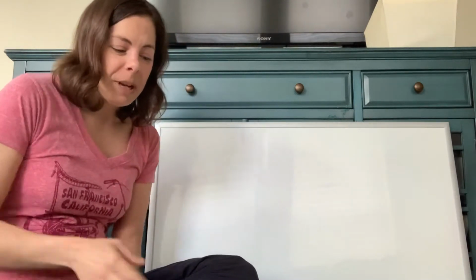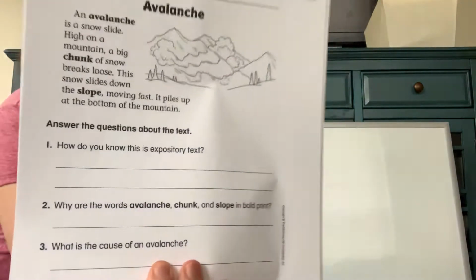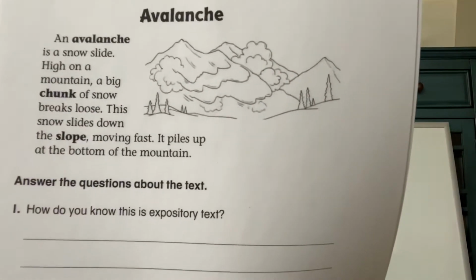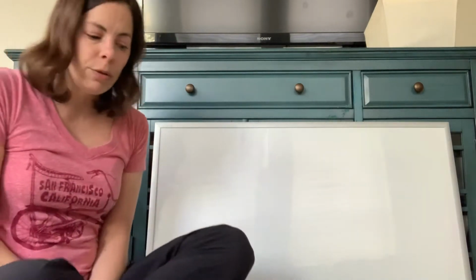This is reading lesson 4. It is titled Avalanche. You'll see some mountains. It is about expository text. We learned about that before Pesach. Expository text is informational. It gives us real, true facts, and we usually learn something.